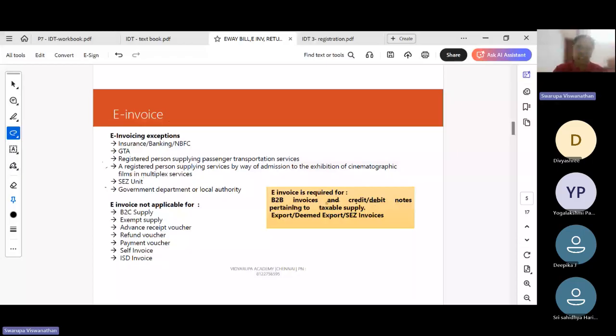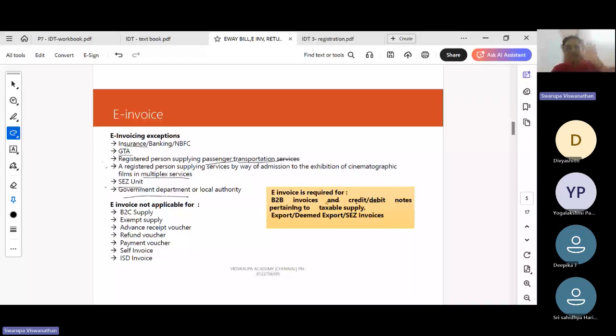So insurance, banking, GTA, which involves transport of goods, passenger transportation, multiplex, SEZ units, government departments, they are exempted from generating e-invoices irrespective of the turnover.